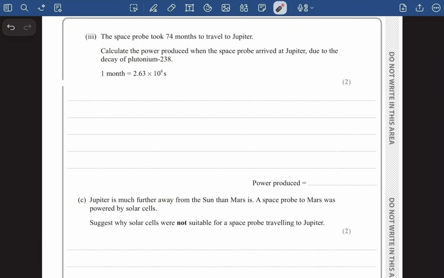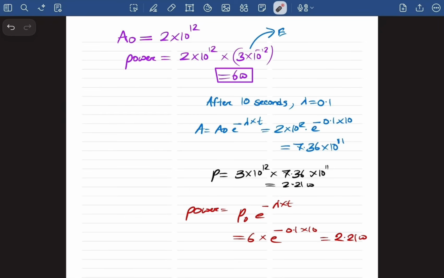The power will also decrease, but the energy released per decay will stay the same, because each nucleus of a radioactive isotope will always release the same fixed amount of energy when it decays. The only thing that changes is the activity, and if the activity changes, that means the power will also change. Now let's have a look at this using an example.